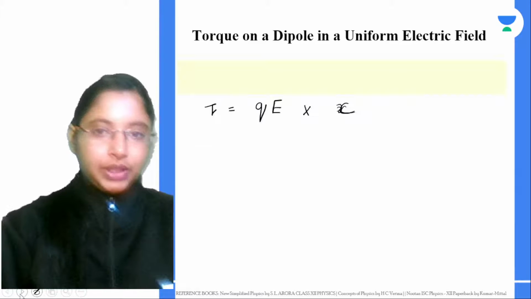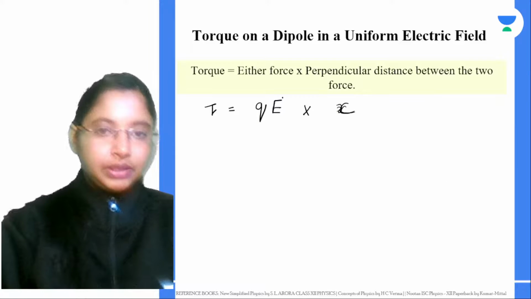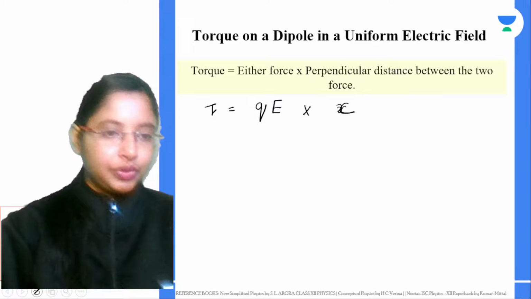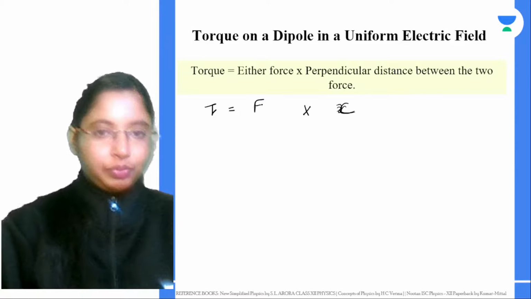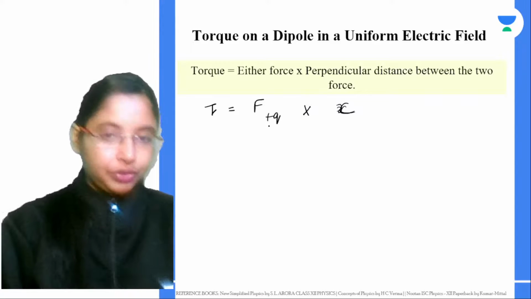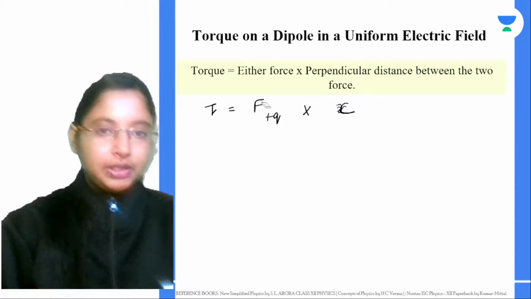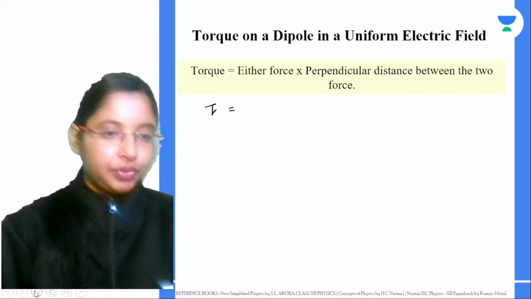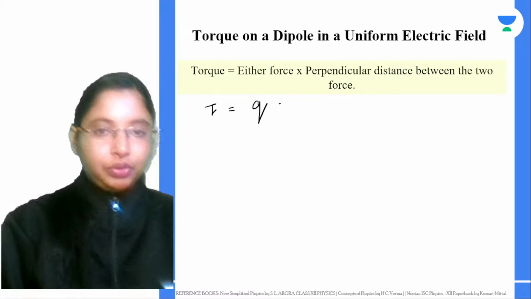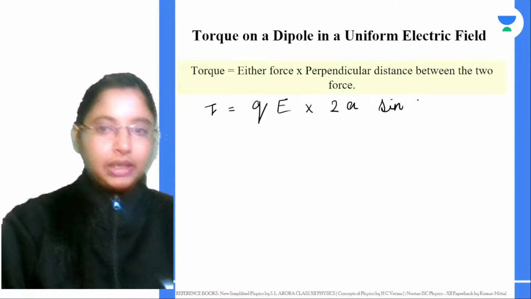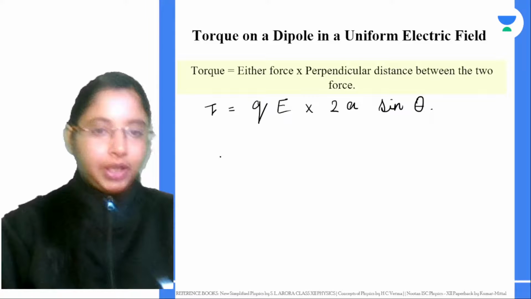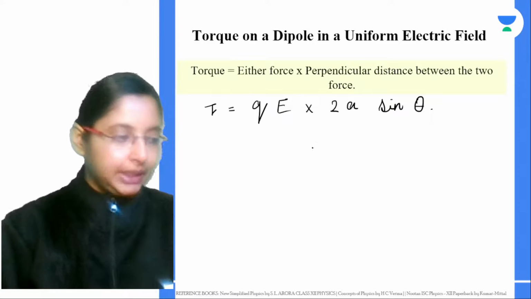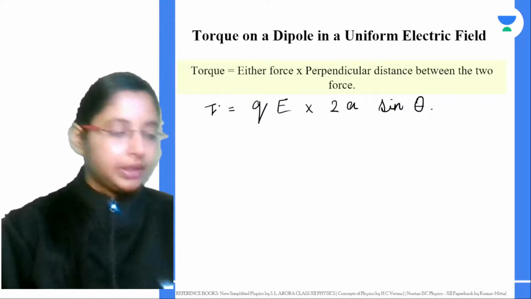Let's substitute that in the equation. Tau is either one of the forces, because the force could be due to the positive or negative charge, with the same magnitude and different direction. Any one of the forces is Q into E, times the perpendicular distance between them, which we found as 2a sine theta.